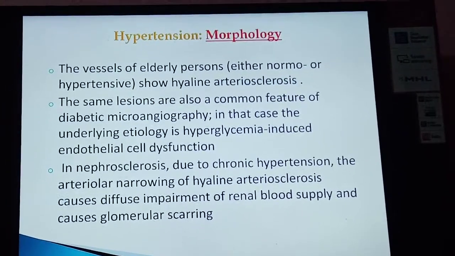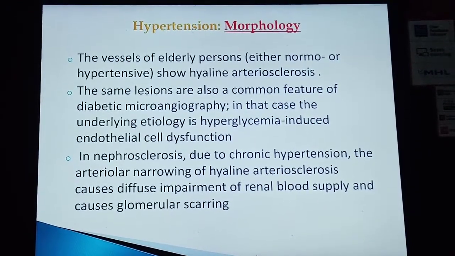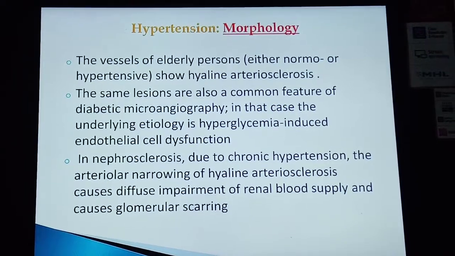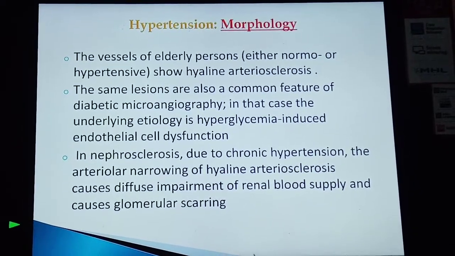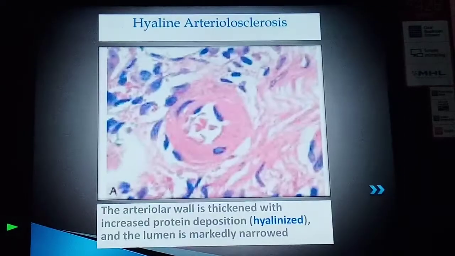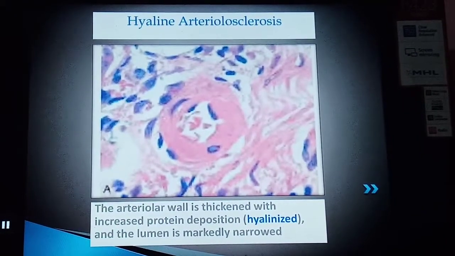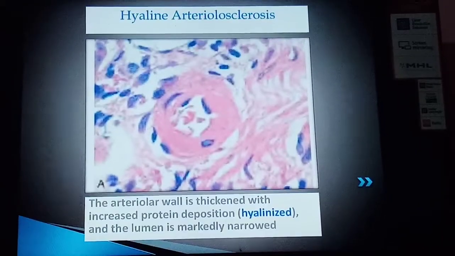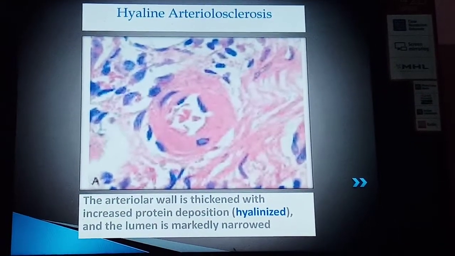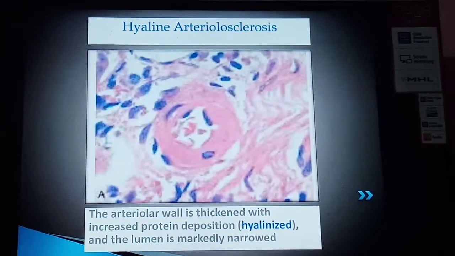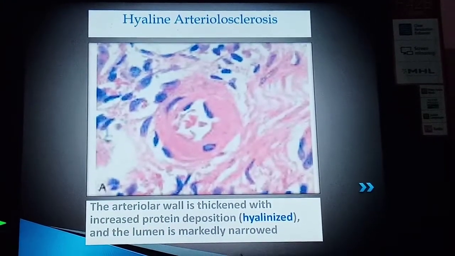In nephrosclerosis, due to chronic hypertension, the arterial narrowing of hyaline arteriosclerosis causes diffuse impairment of renal blood supply and causes glomerular scarring. So these are the histopathological picture of hyaline arteriosclerosis. In the diagram, the arterial wall is thickened with increased protein deposition. So these are pink in color. These are the hyalinized blood vessels, and the lumen is markedly narrow.